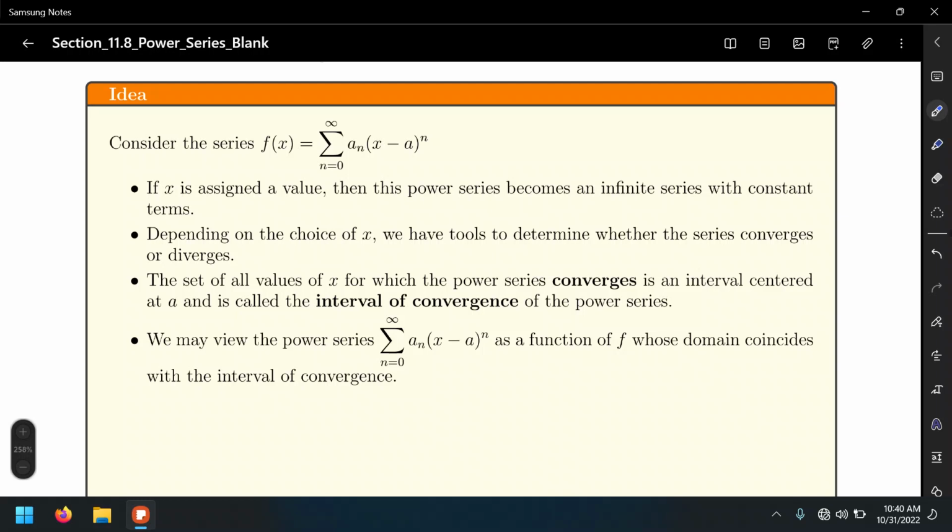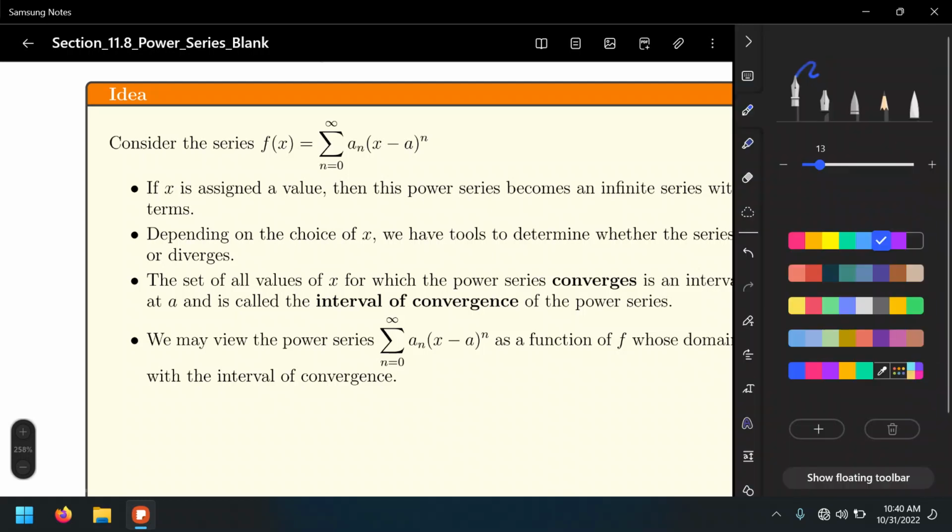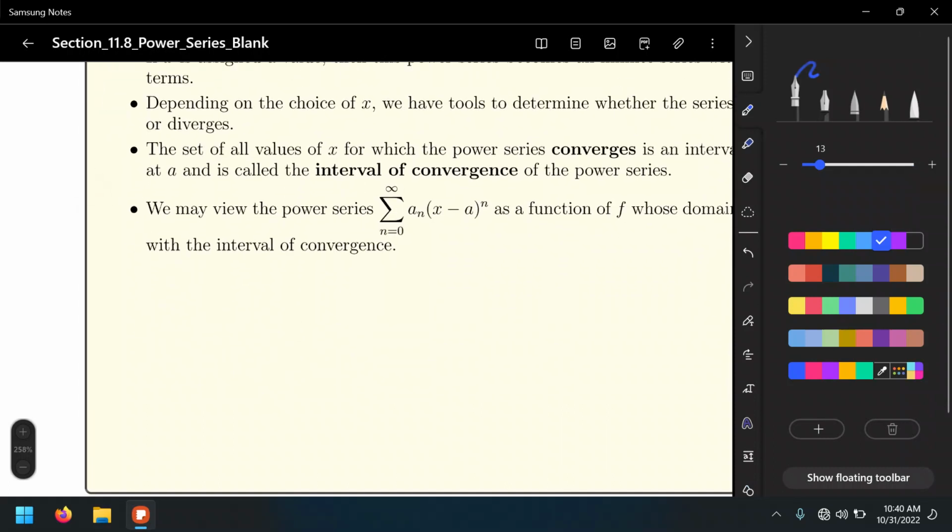I think this is analogous to finding the domain of a function. It's pretty much the same thing, but we just give it a different name. So for example, like finding the domain of a function, let me make something up: f of x equals 1 over x minus 3.